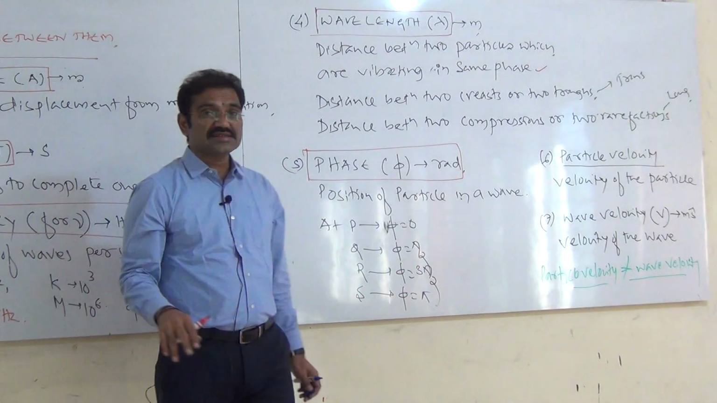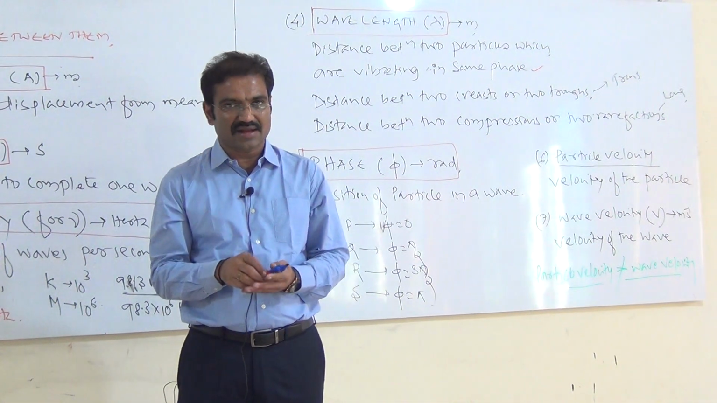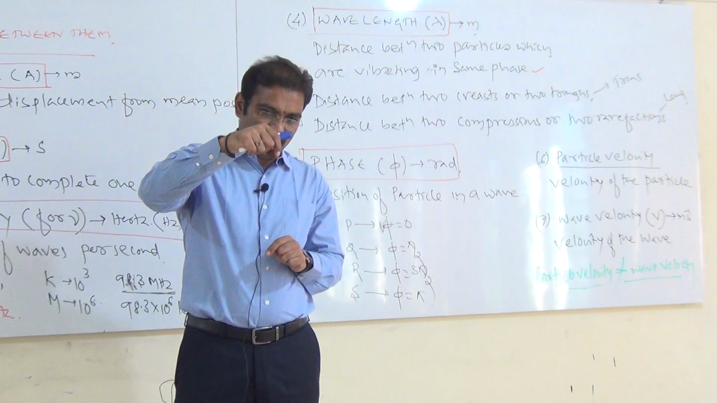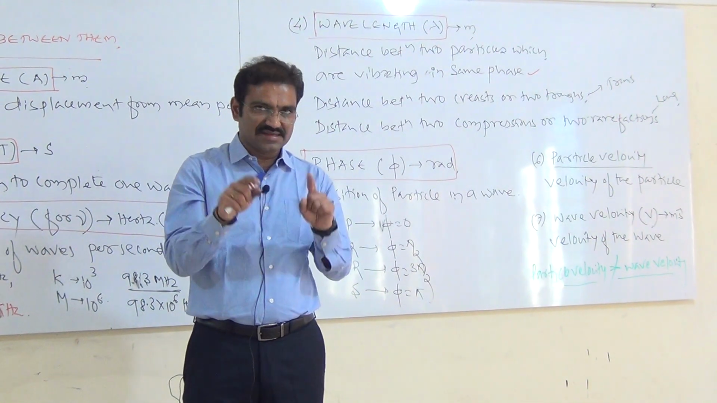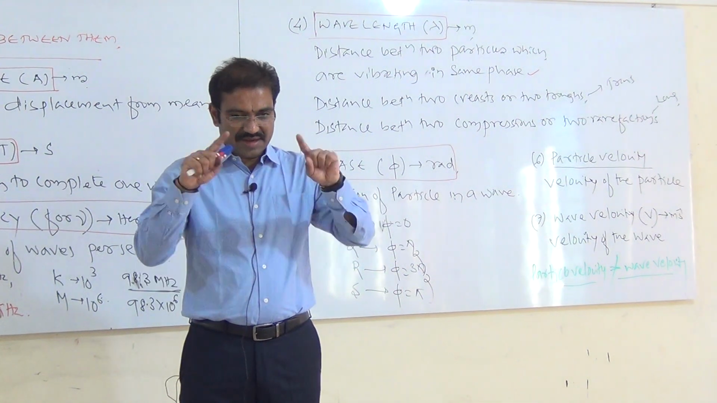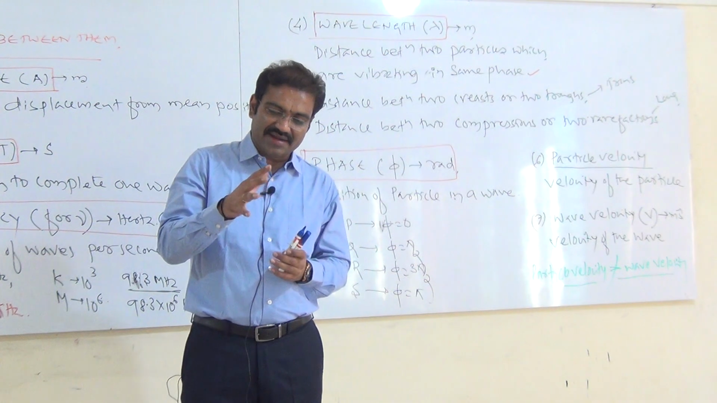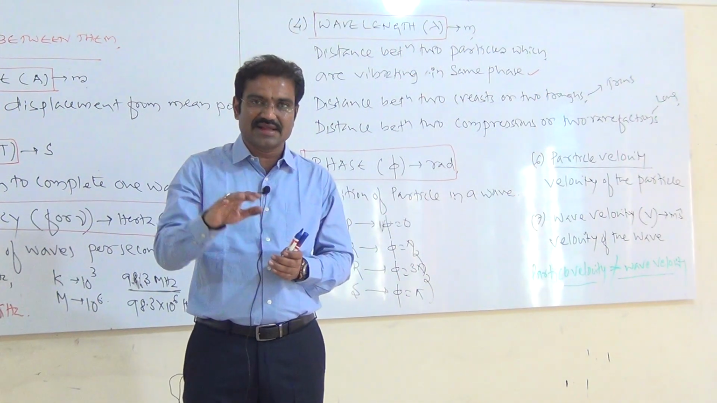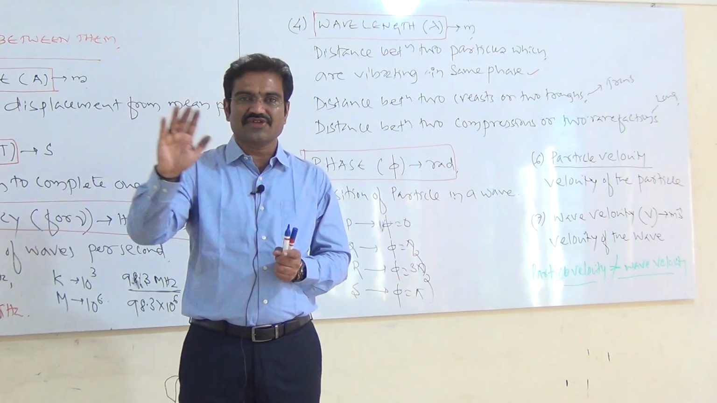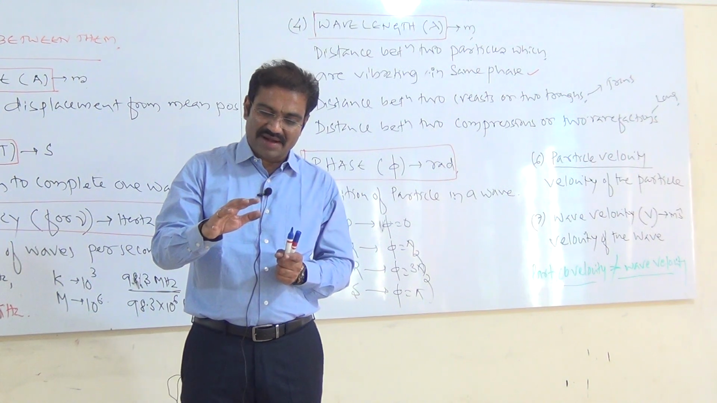The last one is particle velocity and wave velocity. How does a wave propagate? Now if you throw a stone in silent water, because that is the best example for this, the ripples are formed. The particles vibrate and stay in the same place. There is no displacement. Particles will not move. There is no actual mass motion. Particles vibrate and stay there. This is called particle velocity.